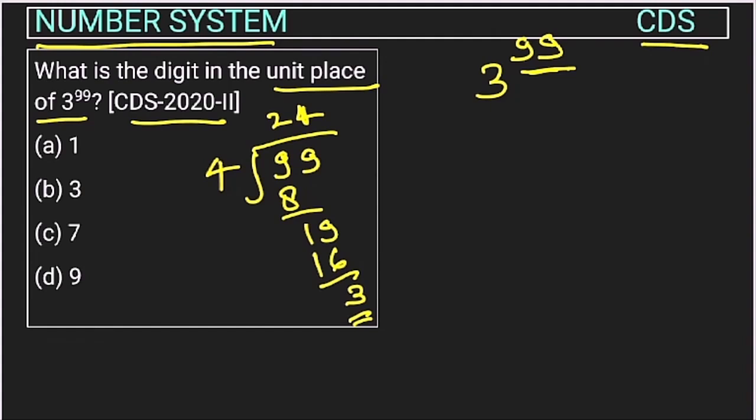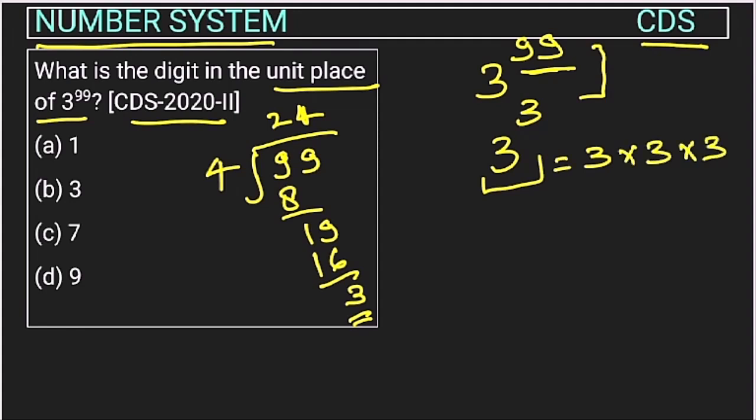So the remainder is 3, so we will consider 3 to the power 3. That will give the unit digit of 3 to the power 99. The unit digit of 3 to the power 3 is like 3 into 3 into 3, so this will be 9 into 3, which is 27. So the unit digit is 7. So the answer to this question is 7, option C.